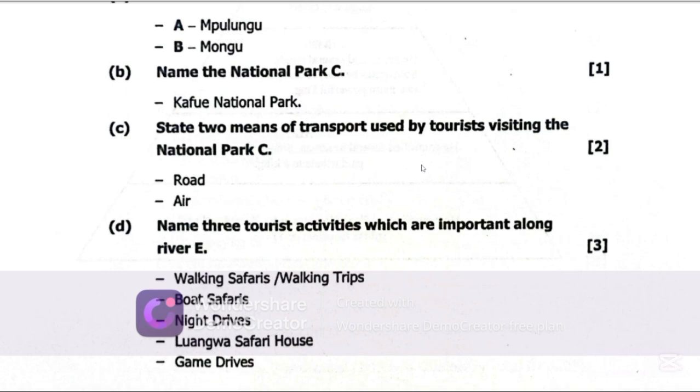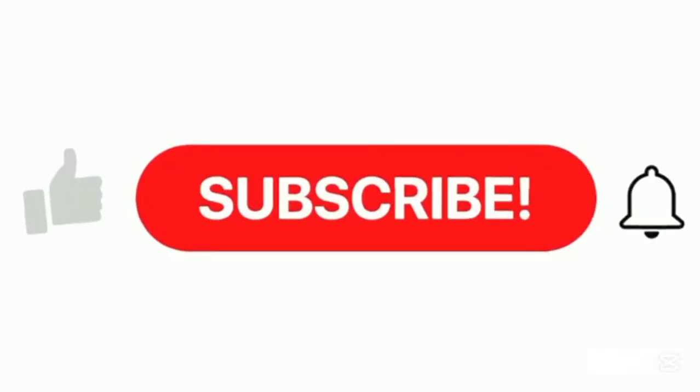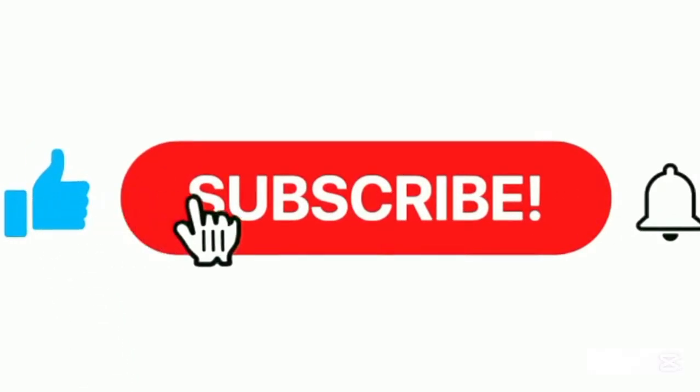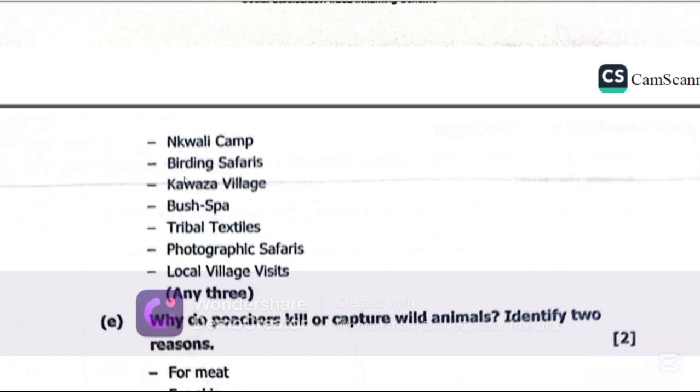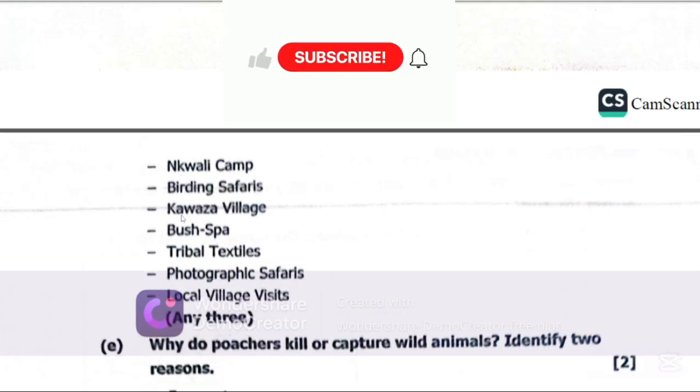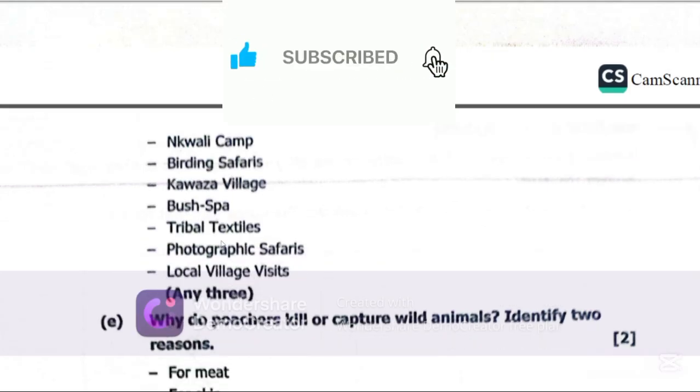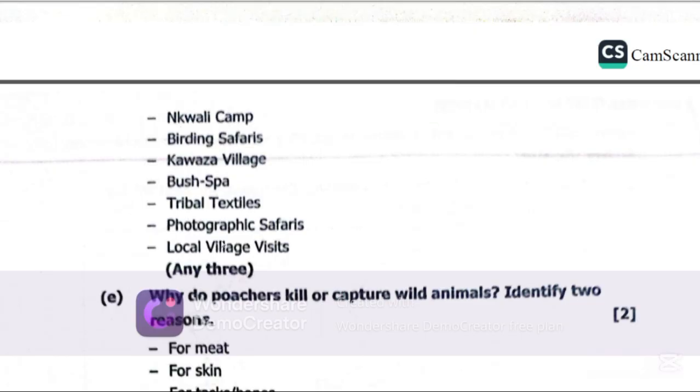All those are activities that tourists tend to have on River E. Now, let's get to Nkwali Camp, Braid Safaris, Kawazi Village, Bush Spa, Tribal Textiles, Photographic Safaris, Local Village Visits, and so on. Those are some of the activities that you find along River E. Now let's get to E.